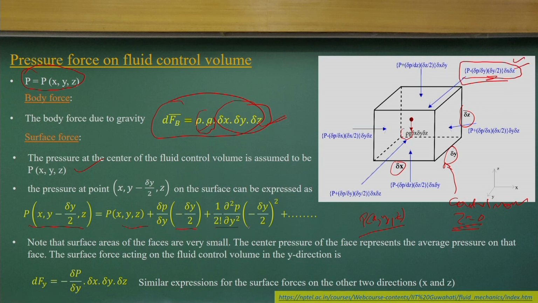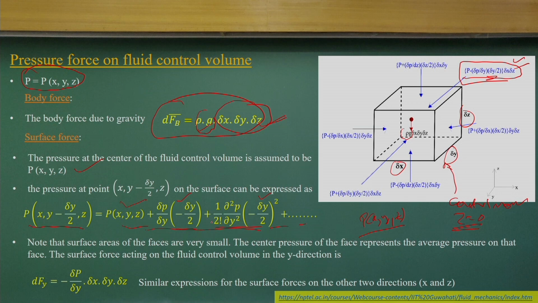This is the Taylor series expression, as we discussed. If I know P(x, y, z), what will be the pressure at y minus delta y by 2 will have this function. You can see the negative sign is there, because this surface is delta y by 2 distance away on the negative side, the opposite of the y direction. Now I neglect the higher order components, so it is simplified to this term.